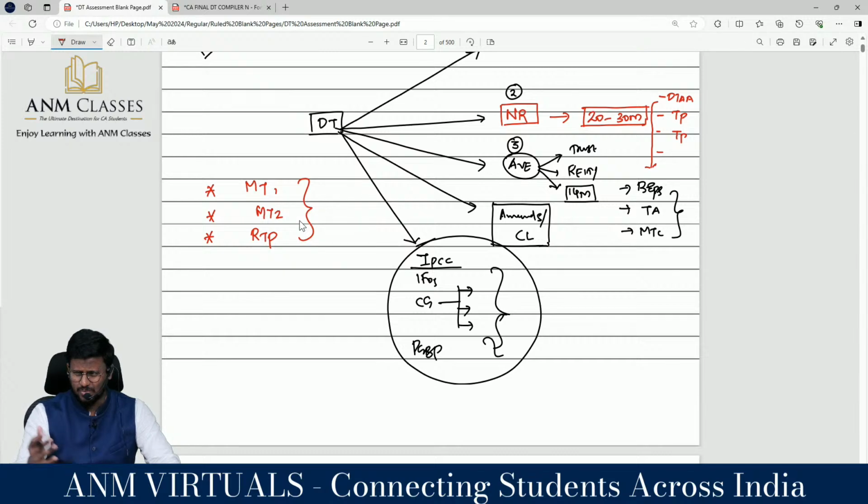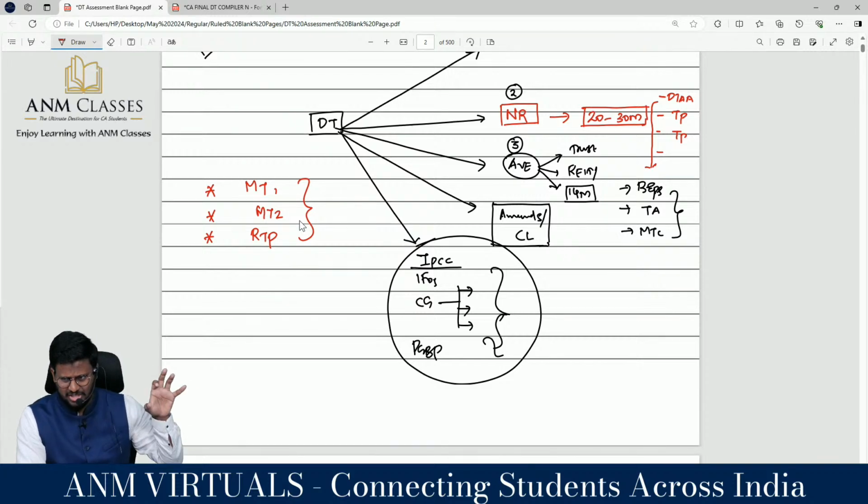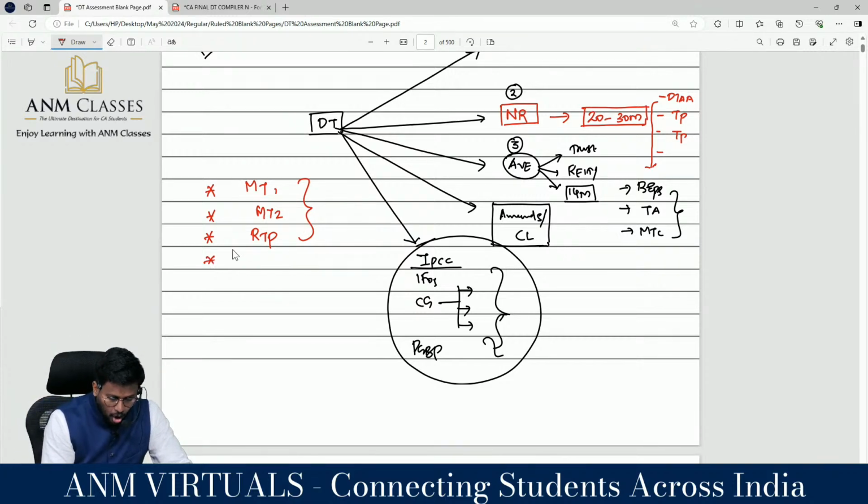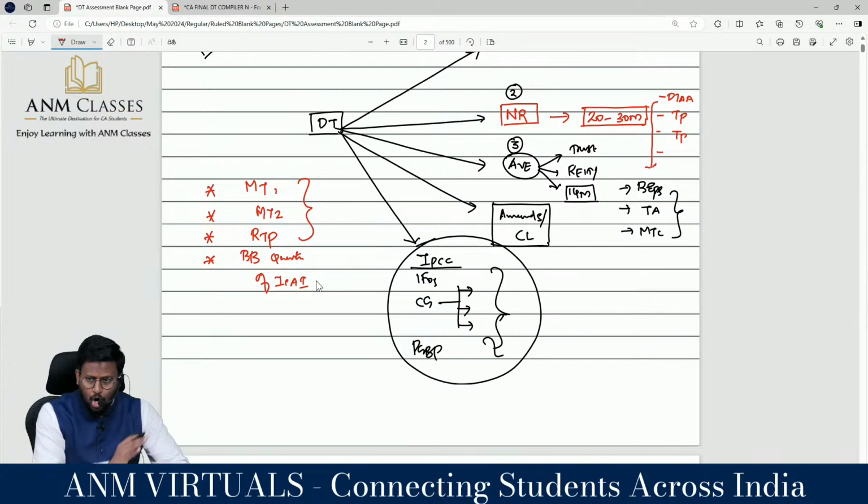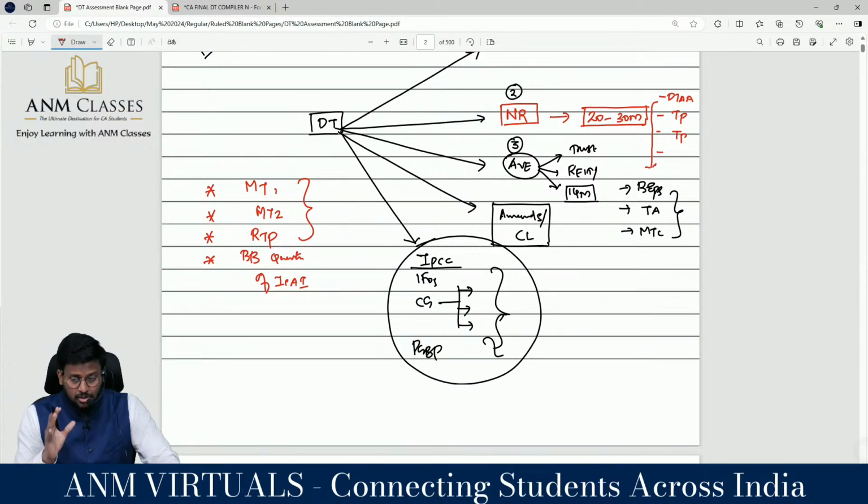With regard to direct tax, we don't have previous RTPs and we can't see them because of amendment. That's what I'm saying. Our preparation will be restricted to this. And all the book back questions of ICAI. Book back questions of ICAI, all chapters. Because it is the new syllabus, first attempt, they will be picking questions from ICAI.